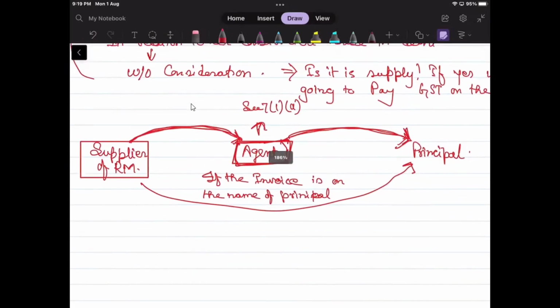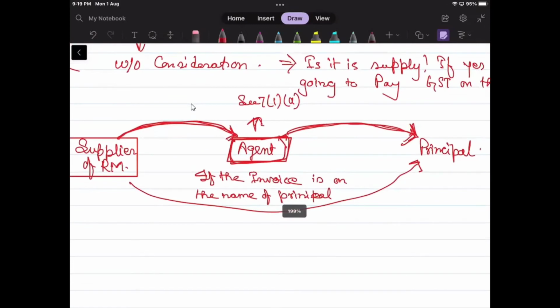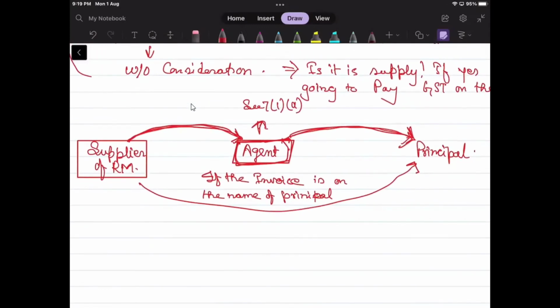Yes. So we can say that when there is nothing like an invoice, and the invoice is not issued in the name of the agent, then yeah, it is true that the agent and principal transaction would not be treated as supply, but the agent itself is giving services to the supplier as well as to the principal, because he is acting as an intermediary. So his services are taxable. Correct.